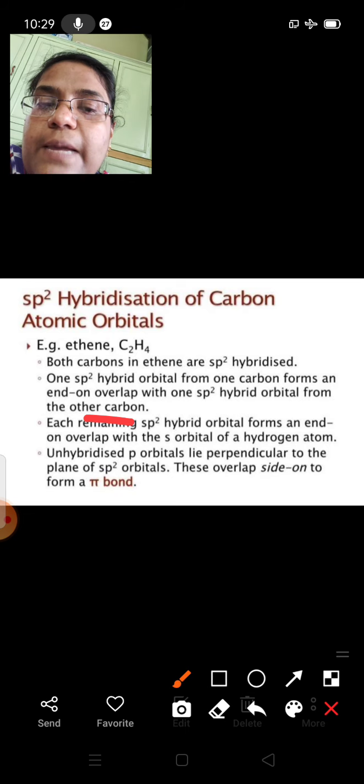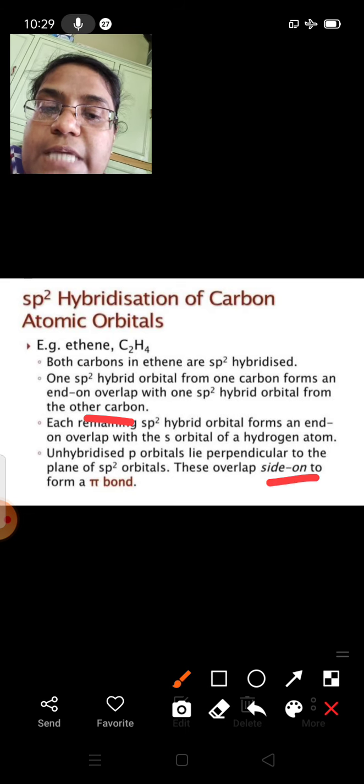Unhybridized p orbitals lie perpendicular to the plane of sp2 orbitals. These overlap side on to form a pi bond. So end on overlapping results in a sigma bond, and side on overlapping results in a pi bond, as a result of atomic orbital overlap.